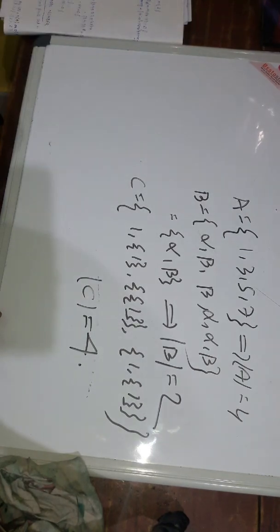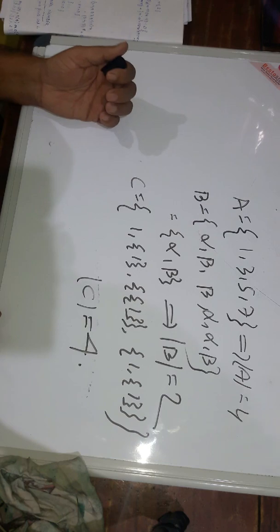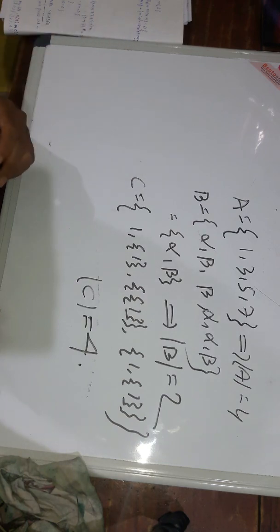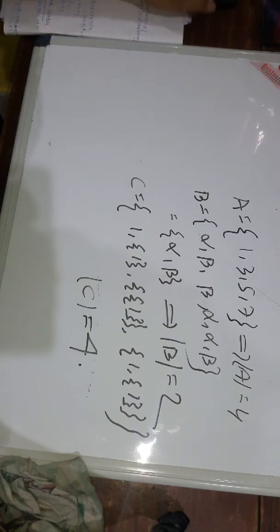Now there are some more properties. After the composition of sets, we will discuss the properties of cardinality, and that part is very important in set theory. We will discuss it in the next video. Thank you.